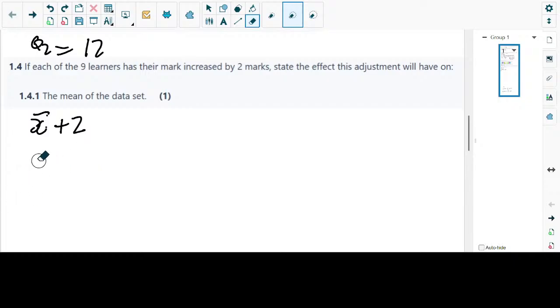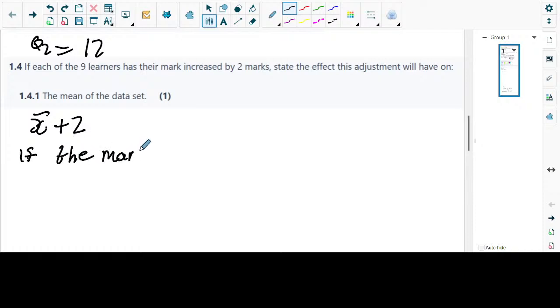And therefore it will affect the mean. If the marks are increased, the mean increases exactly by the same number that the marks are increased by. Guys, don't worry why it is doing this. Our senior marker is very strict and can give him 0 there. The mean increases by 2. If each and every data value increases by 2, the mean is also going to increase by 2.